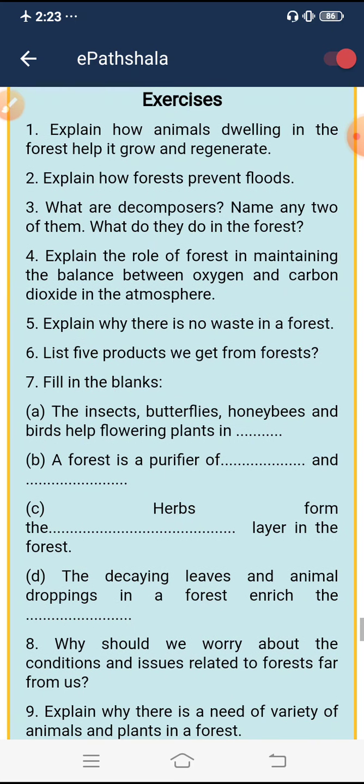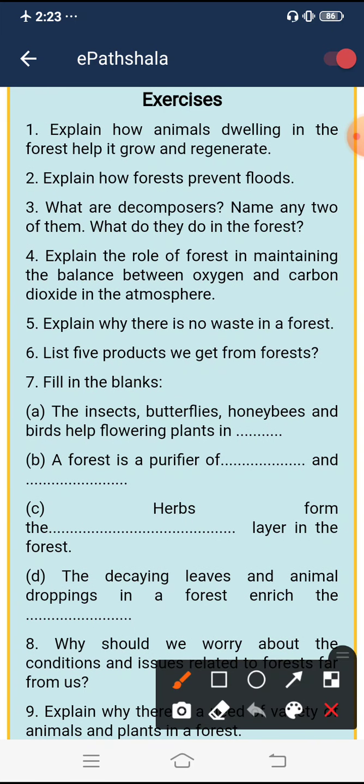Move on to the fifth question: explain why there is no waste in a forest. Before doing the fifth question, some points we will add in the fourth question also. So I am again repeating the answer of the fourth question. Plants release oxygen in the atmosphere during photosynthesis.